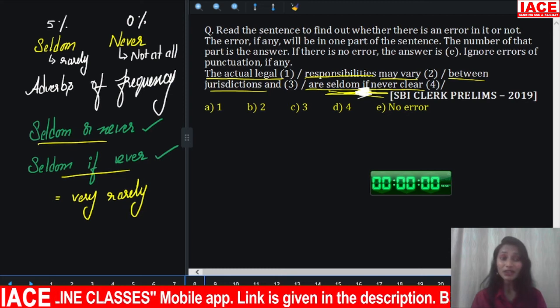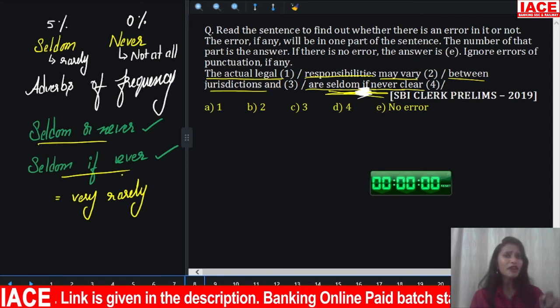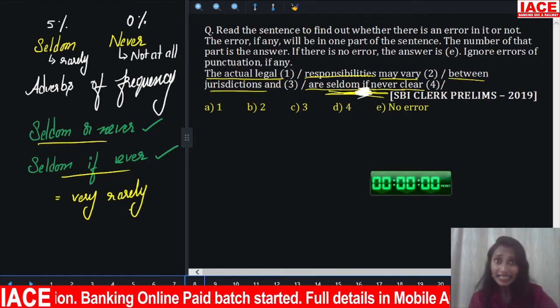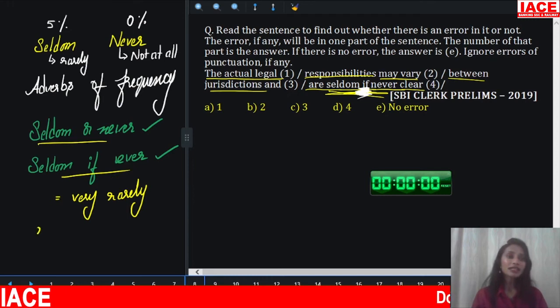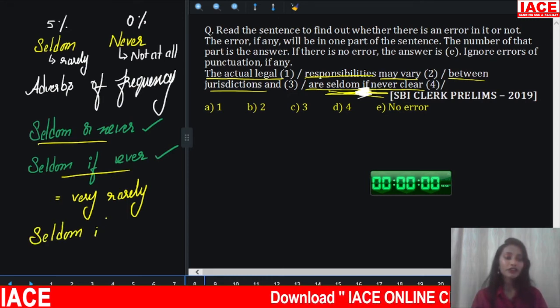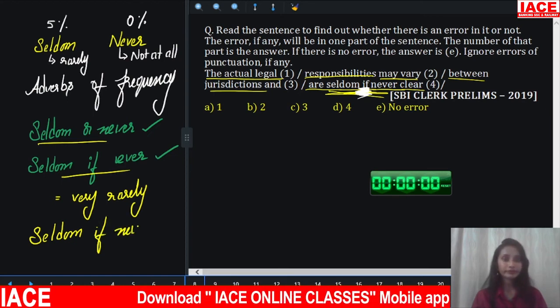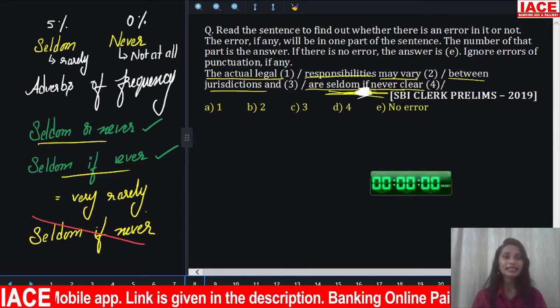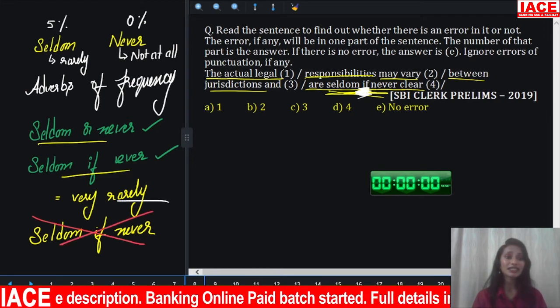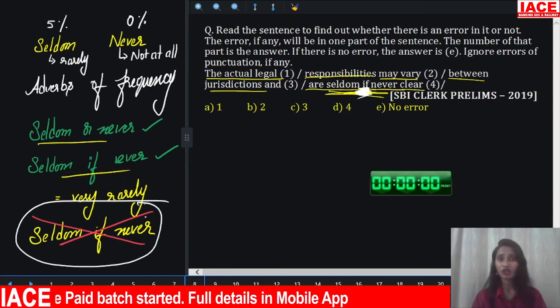But when do we use this, seldom if ever? When we are forcefully saying it, that's very rare. Then we use seldom if ever. But you cannot have seldom if never. No. There is no such thing as seldom if never. It is incorrect to use seldom if never. No, no, no. It is incorrect.